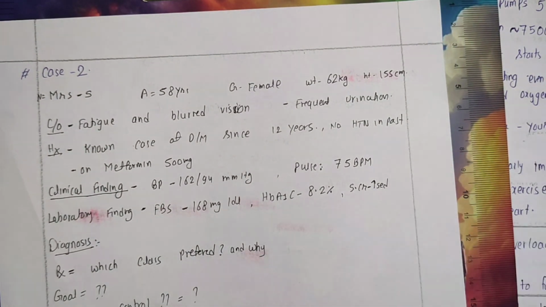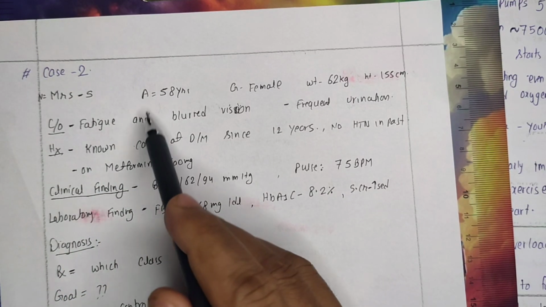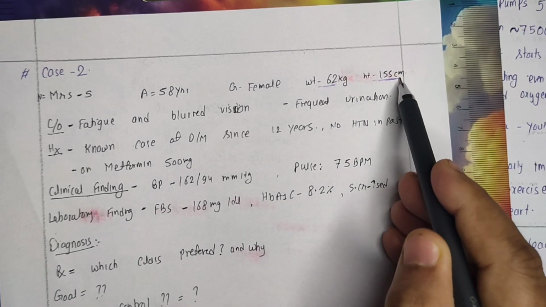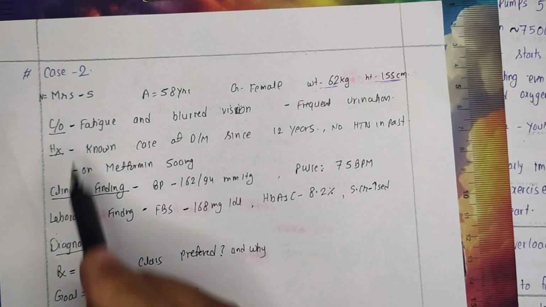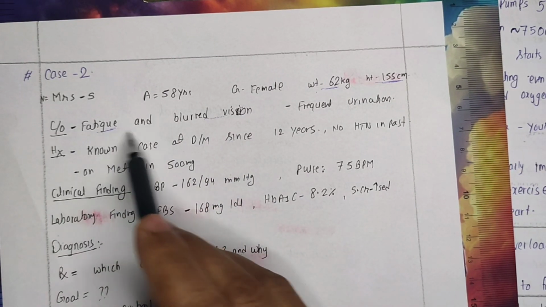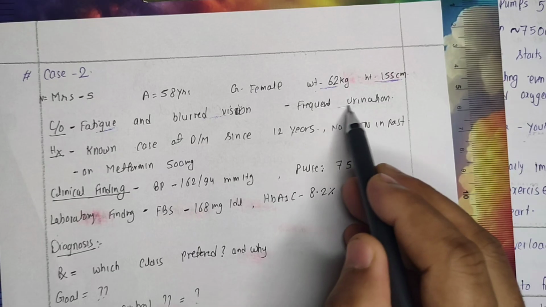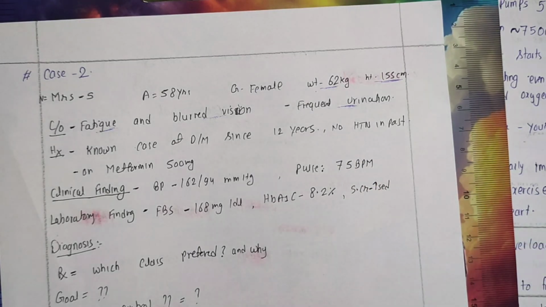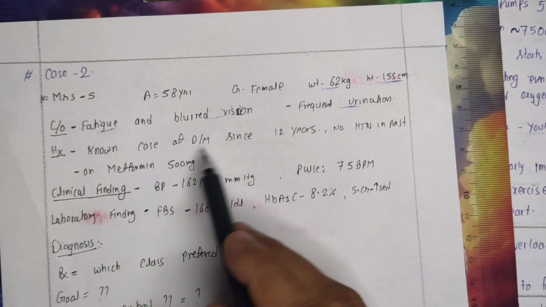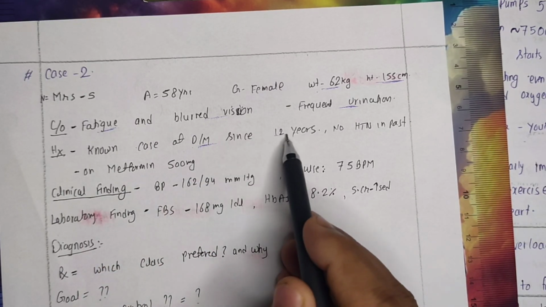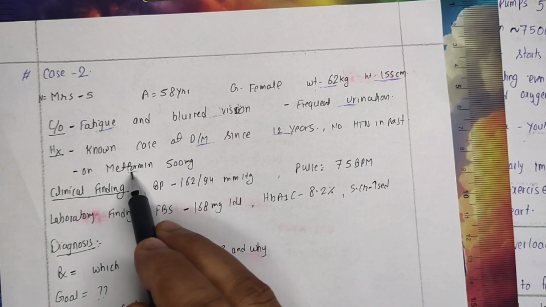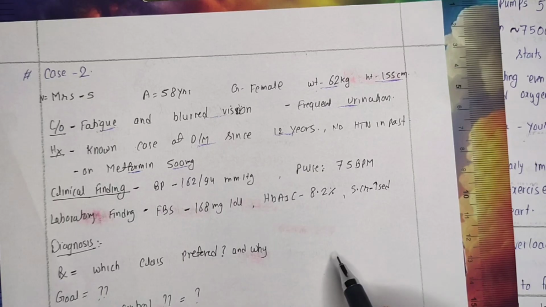Now here we have a female patient, right? A 58-year-old female patient with a weight of 62 kg and height of 155 centimeters appeared in the hospital with the complaint of fatigue and blurred vision. She was having easy fatigue and blurred vision. She was having a complaint of frequent urination also. While going through her thorough history, she was a known case of diabetes since the last 12 years, and she was on the medication metformin 500 mg.